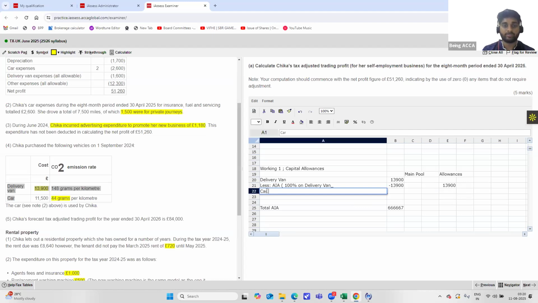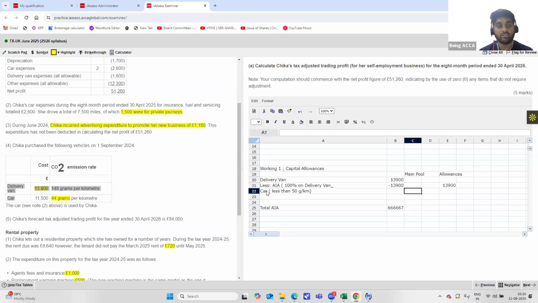Now we have the car. The car is less than 50 grams per kilometer, so it will be a part of the main pool. FYA is available on cars with zero emissions, but since the car has 44 grams per kilometer emissions, it will be a part of the main pool. So 11,500.